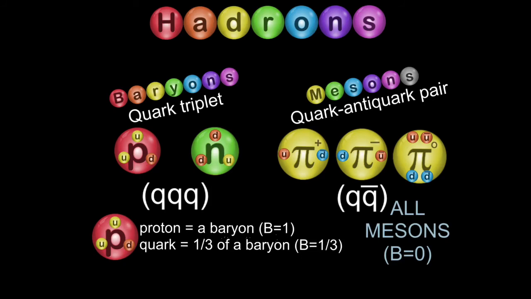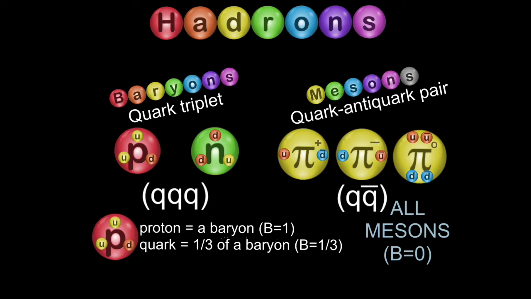And so it's important to recognize that that will be the case, because later you'll be looking at conservation equations where you're conserving charge and baryon number and lepton number, and it's worth noting then that all of these mesons have a baryon number of 0, because their quark baryon number cancels out with their antiquark baryon number.